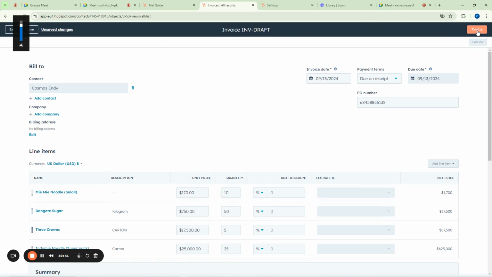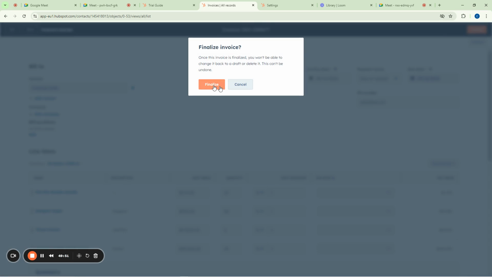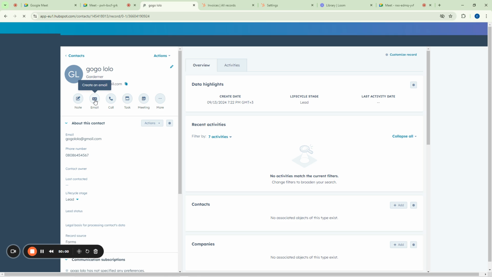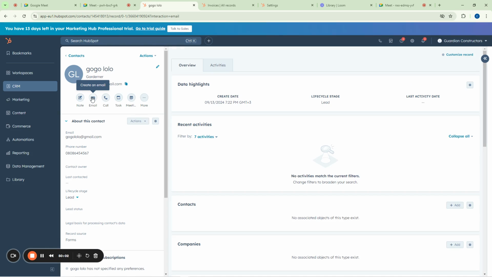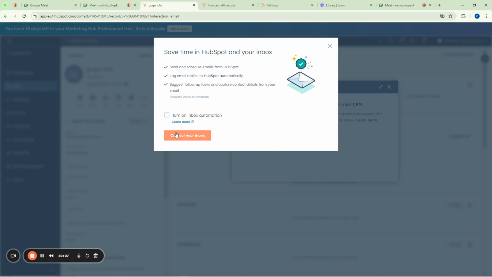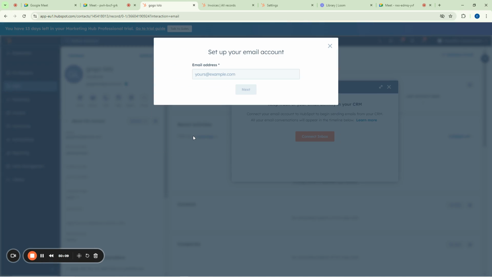You can click on finalize this transaction here. So the person will now be able to receive their invoice. Okay, so let us now click on finalize. So you can click on finalize and click on it again, finalize, and the person can now be sent this invoice. You can now send the person, get your inbox to HubSpot. Click on the message here and then click on connect inbox. Okay, then connect your inbox, and then specify your email address.